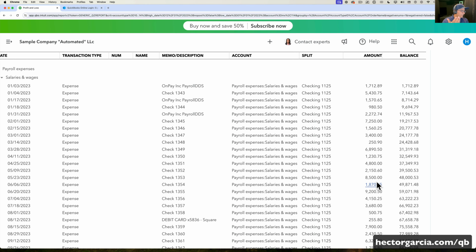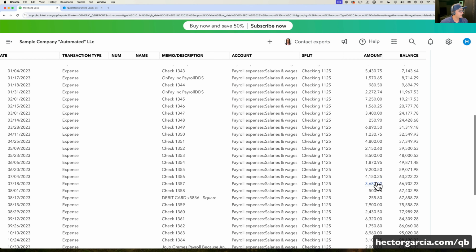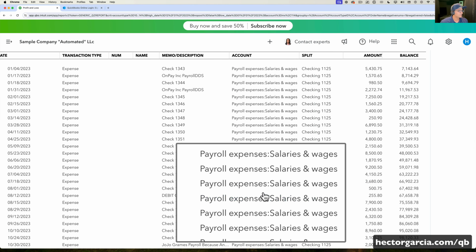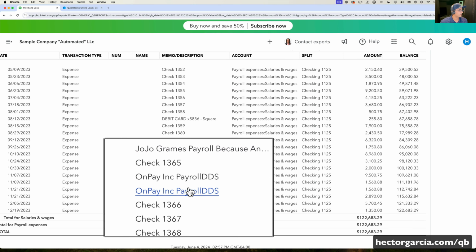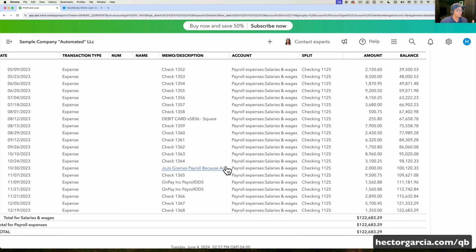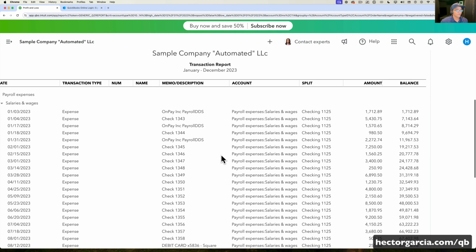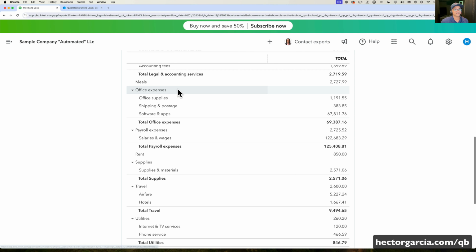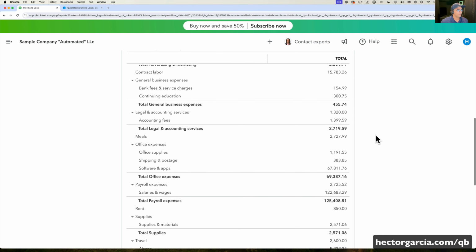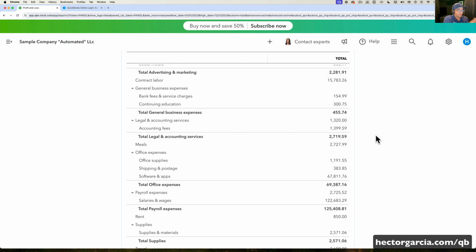It guessed salaries and payroll, and look at it, it put this Square transaction into payroll. That's way off. We got here something about payroll, on pay. That's a payroll company, so those make sense. But for the most part, a bunch of these checks were put into payroll, and that's not necessarily accurate. Again, let's assume that all the checks were payroll. Now the end user at this point will need to know and understand that QuickBooks is making a lot of assumptions, and you have to go through every single one and recategorize each of the paychecks.